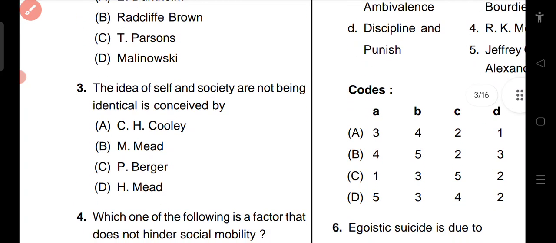Question number 3. The idea of self and society not being identical is conceived by C.H. Cooley, M. Mead, P. Berger, H. Mead. So the right answer is Herbert Mead.